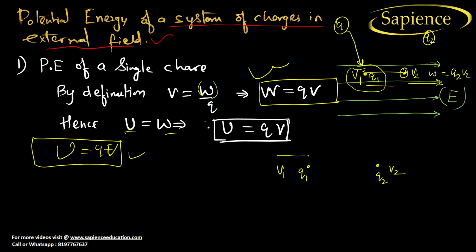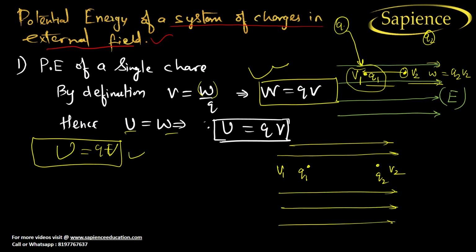We are considering only the electric field now, and later I will consider the other. The work done for 1 is Q1 V1, and the work done for 2 is Q2 into V2.